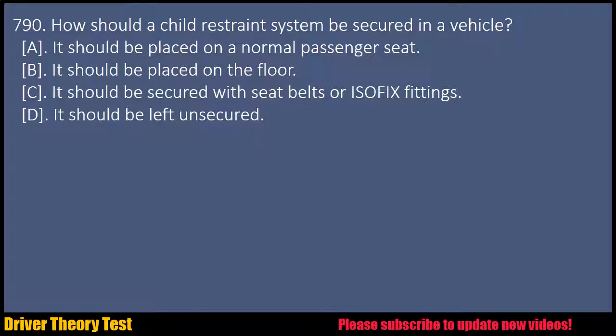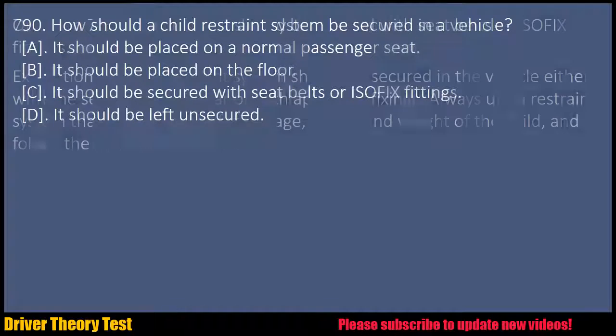Question 790. How should a child restraint system be secured in a vehicle? A. It should be placed on a normal passenger seat. B. It should be placed on the floor. C. It should be secured with seat belts or ISOFIX fittings. D. It should be left unsecured.